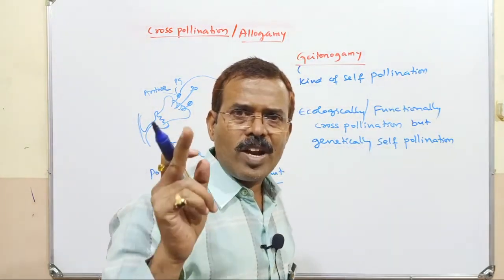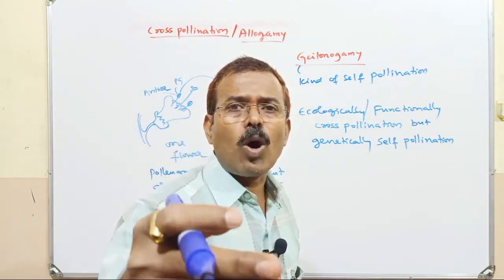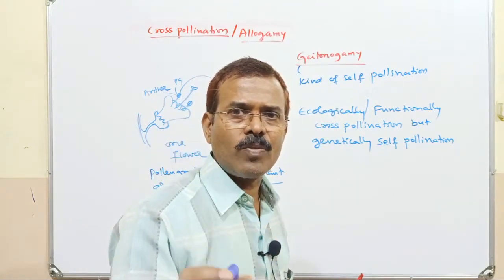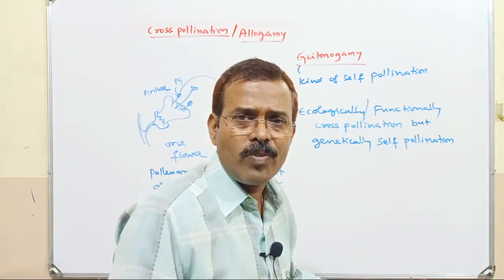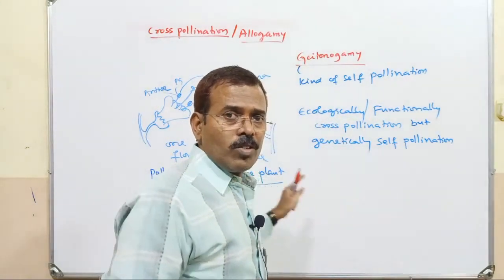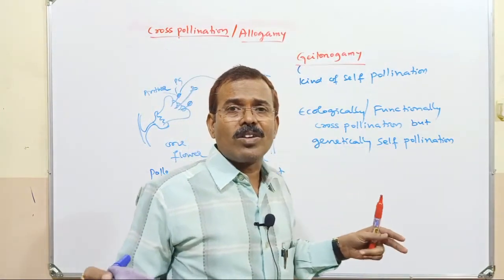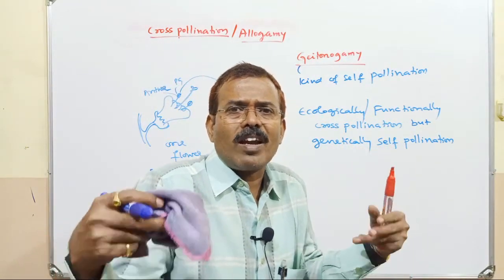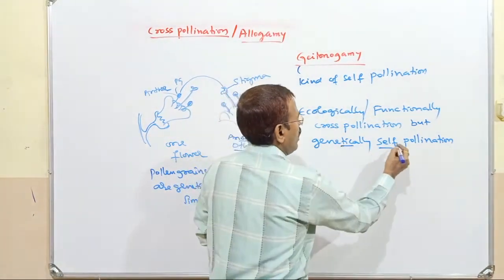The advantages and disadvantages of geitonogamy are similar to those of self-pollination or autogamy that we have discussed. It involves two different flowers, so it is ecologically or functionally cross-pollination, but as all the flowers have the same kind of genetic makeup, usually of similar color and possessing similar pollen grains, it is genetically self-pollination.